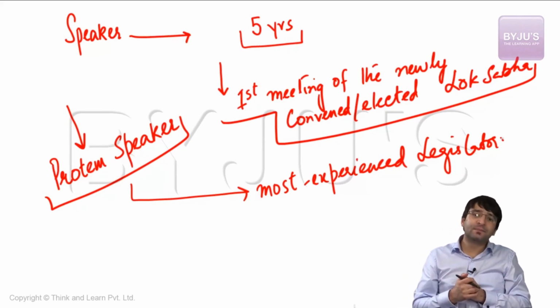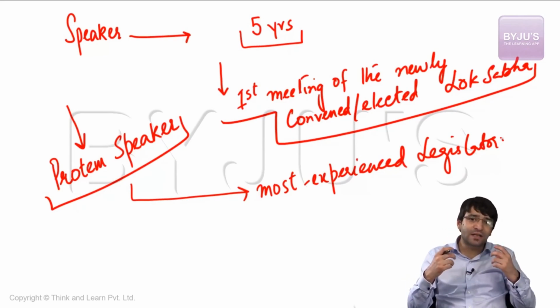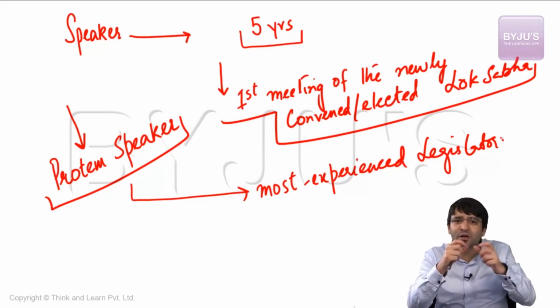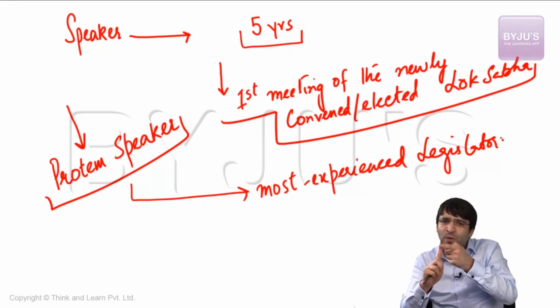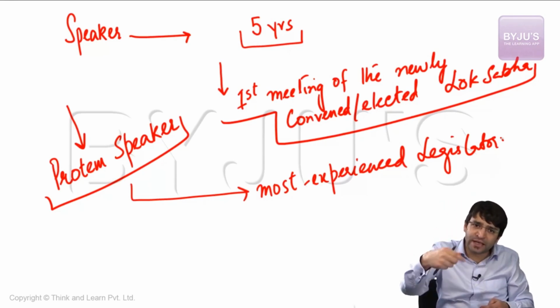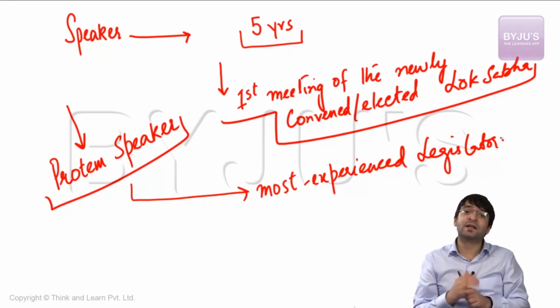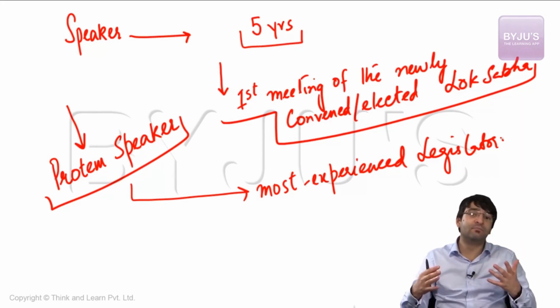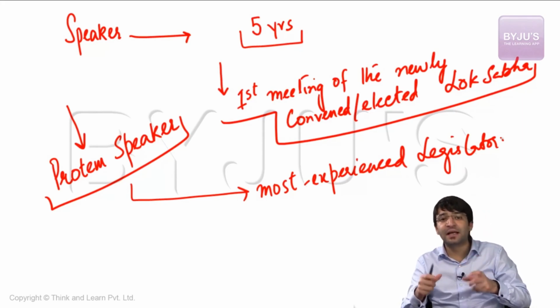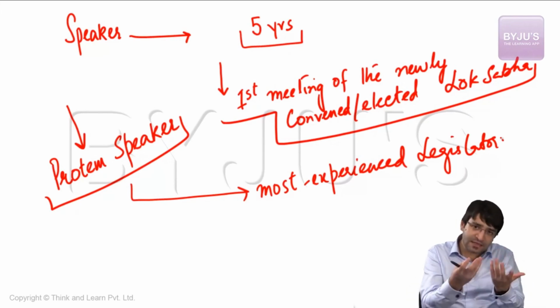In the current Lok Sabha, Kamal Nath, the Congress politician from Madhya Pradesh, was nominated by the President as the Pro Tem Speaker. So Pro Tem Speaker is a temporary office. Pro Tem Speaker is nominated by the President for one specific purpose. The purpose is to administer oath to the newly elected members of the Lok Sabha and to preside over the election of the Speaker of Lok Sabha. So as soon as the oath ceremony is complete, then quickly the elections take place to the office of the Speaker, and ultimately when the office of Speaker is elected, Pro Tem Speaker ceases to remain in office.